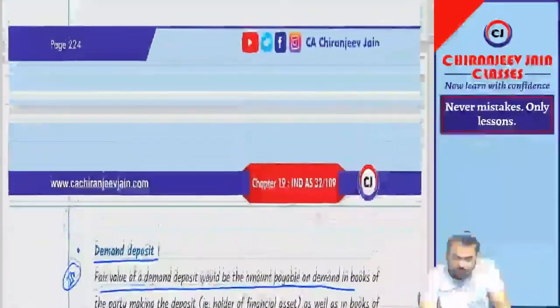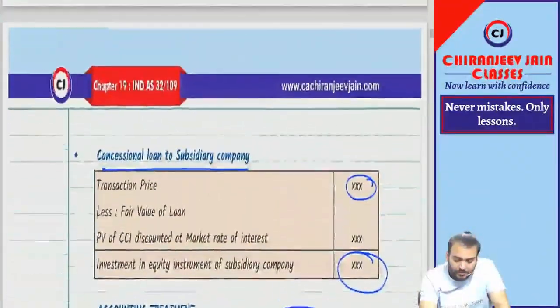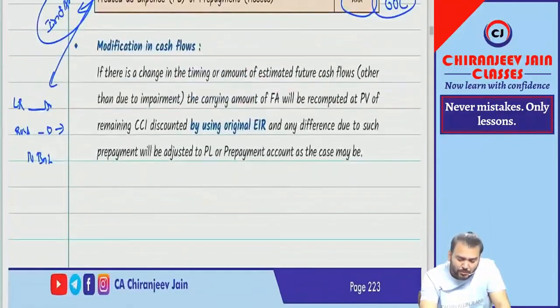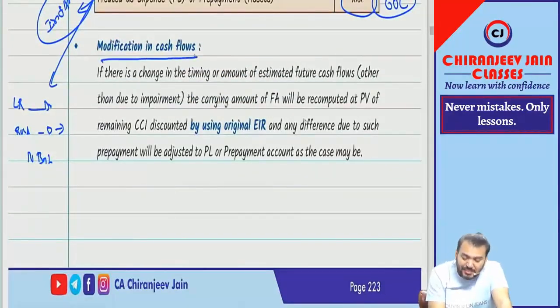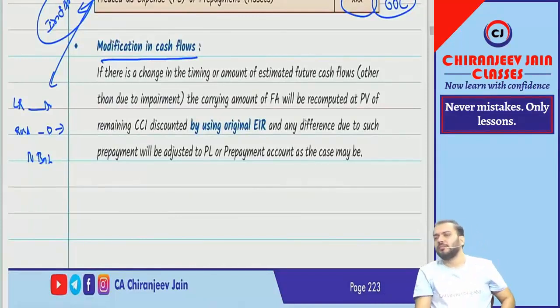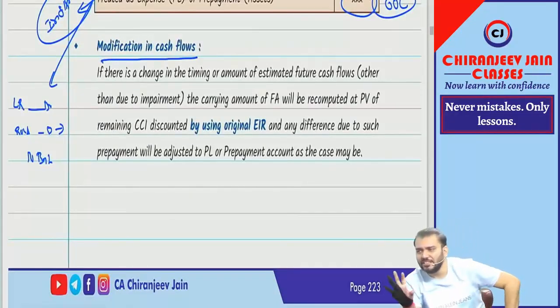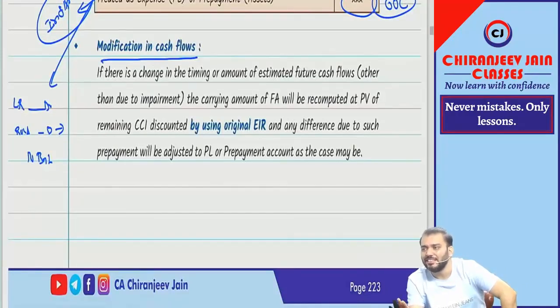Any doubt? Understood? Then come to page number 223. There is some modification in cash flow. Suppose initially there was some contractual cash inflow which was modified subsequently. Quite possible.